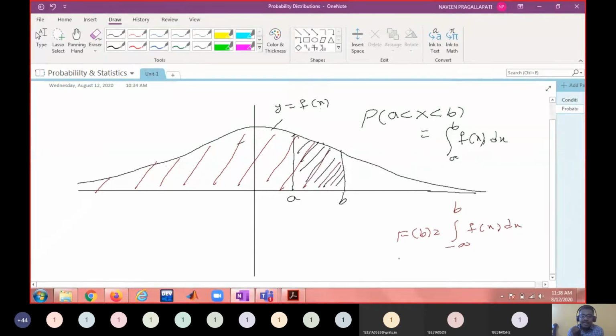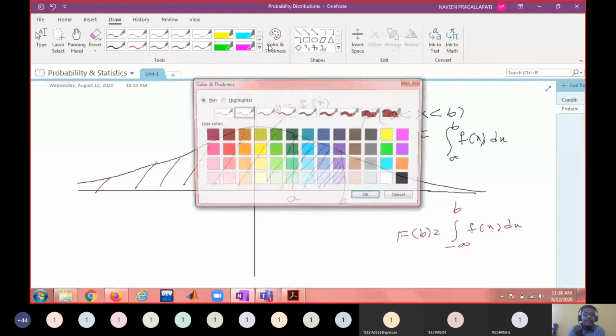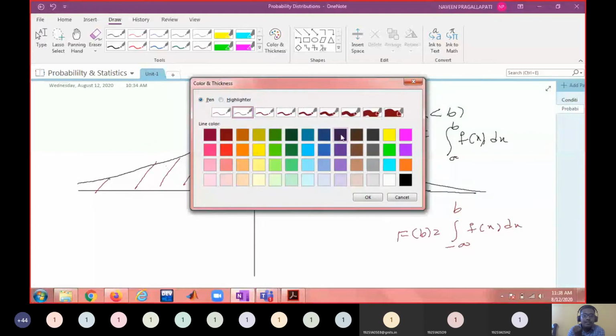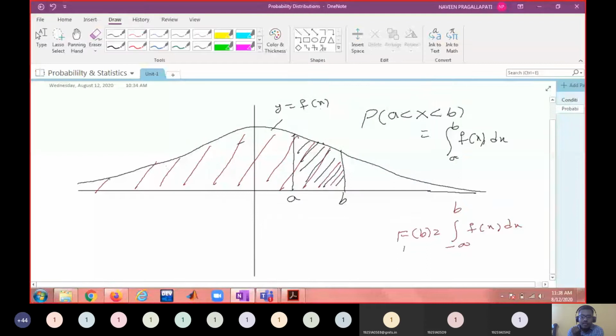And what is capital F of B? Capital F of A. Capital F of A is the integral from minus infinity to A of f of x dx. So that is the area.